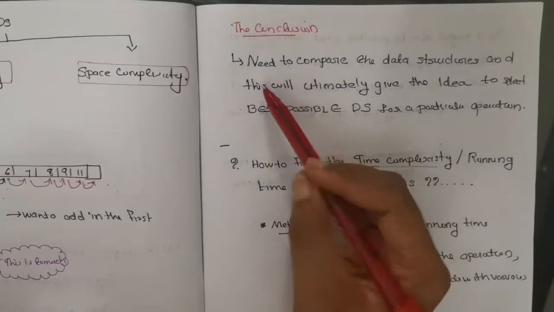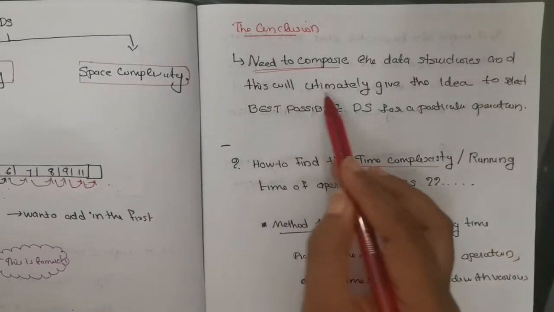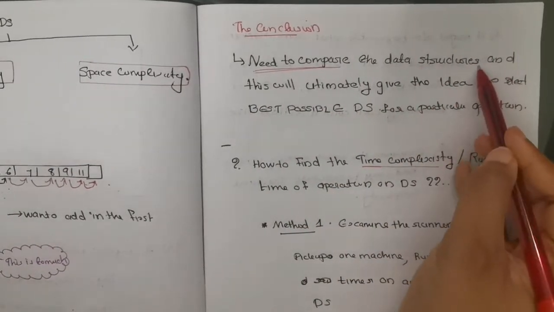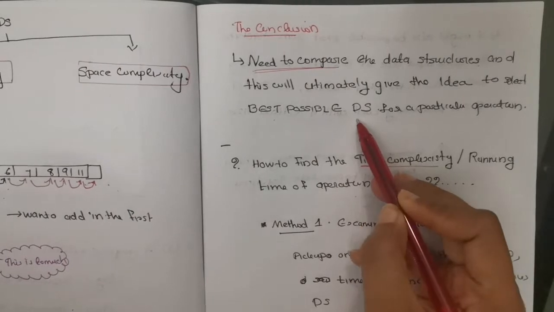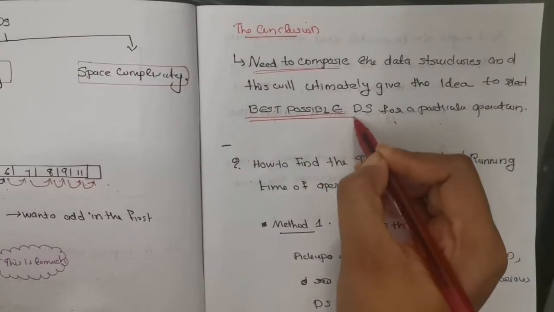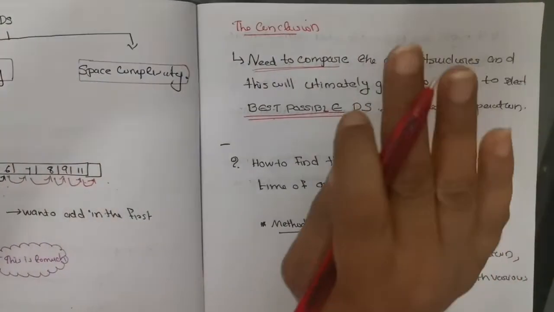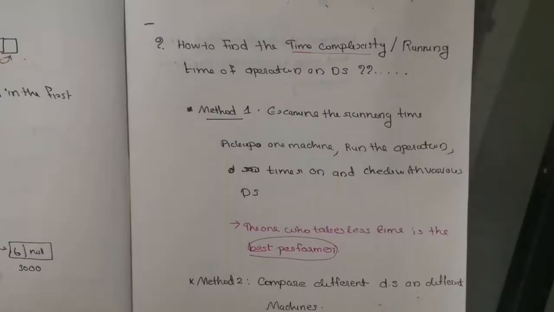So remember this: we need to compare the data structures, and this will ultimately give the ideal or the best possible data structure for a particular operation. This is very important, the best possible data structure. Okay, so this is the conclusion on time complexity.